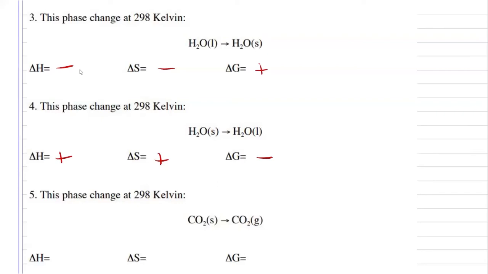Now 5, it might look a little tricky because it says carbon dioxide solid to carbon dioxide gas, but that's just dry ice. And we've had dry ice in the classroom. So would dry ice at room temperature go from a solid to a gas? And yeah, it does. It'll immediately sublime. My delta G is going to be negative. It will be spontaneous. Going from solid to gas, I am really increasing my entropy, so that's going to be positive. And my enthalpy, in order to go through that phase change, it needs to absorb heat, so my enthalpy will also be positive.